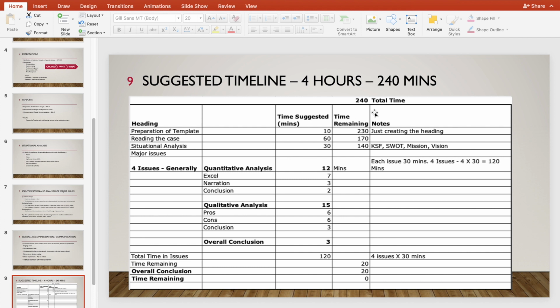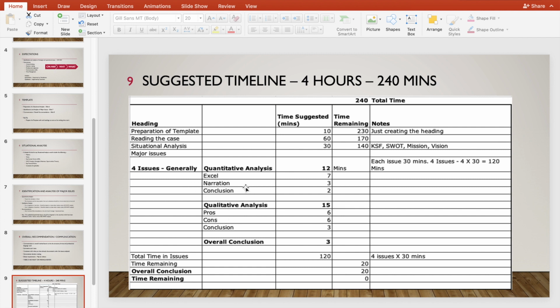As I said, you have 240 minutes total time. I would divide my time in this factor. Generally, preparation of the template would take 10 minutes. Then reading the case roughly 60 minutes maximum. Situational analysis, which includes your case facts, SWOT, mission, vision, would go for 30 minutes. And then there come major issues. Generally, there are 4 issues.